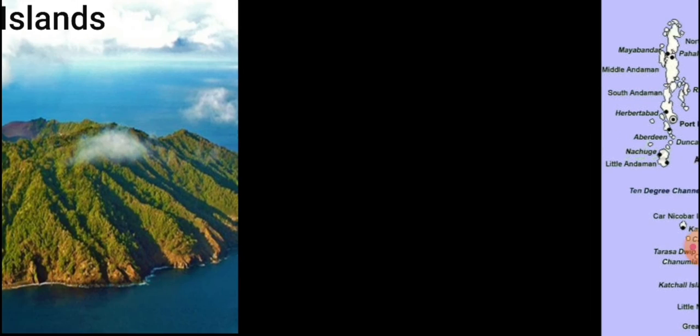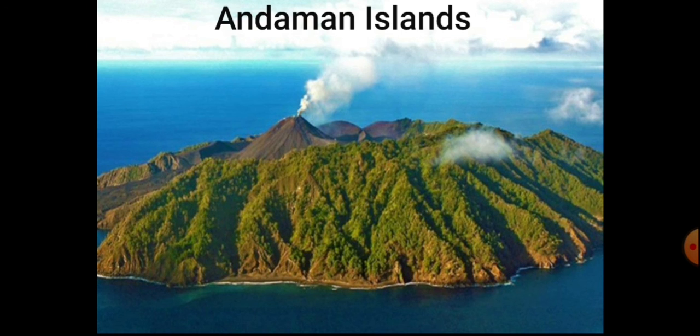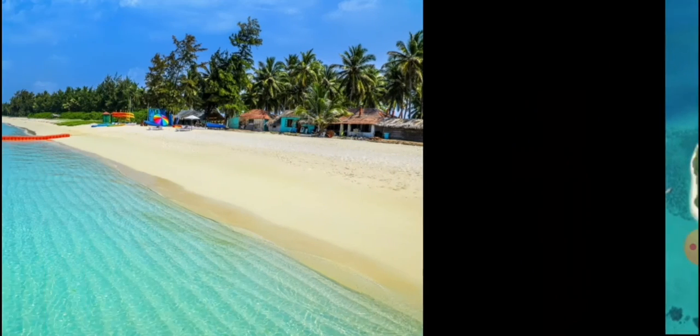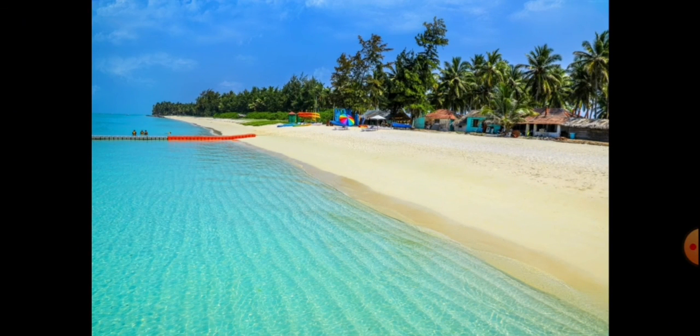Next, we have the Andaman and Nicobar Islands. The Andaman and Nicobar Islands are an elongated chain of islands located in the Bay of Bengal. They are bigger in size and more numerous and scattered. The entire group of islands is divided into two broad categories, the Andaman in the north and Nicobar in the south. These islands are an elevated portion of a submarine mountain. They are rich in flora and fauna and, being close to the equator, have thick forest cover.